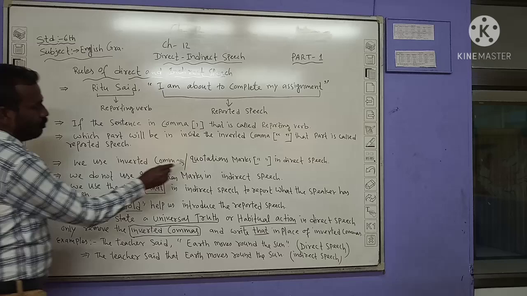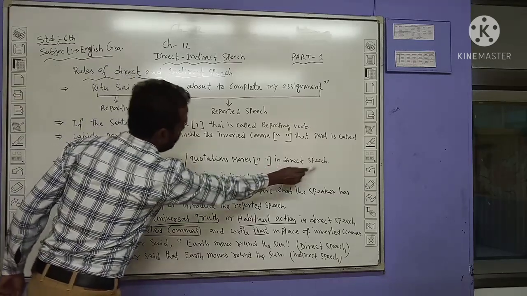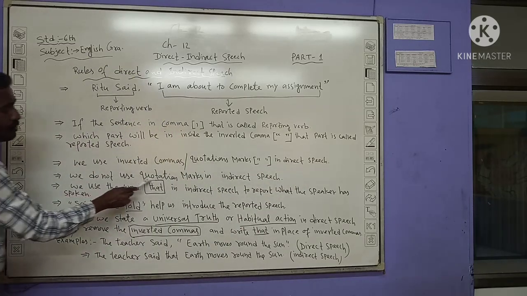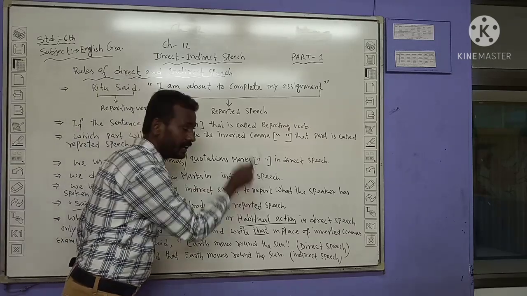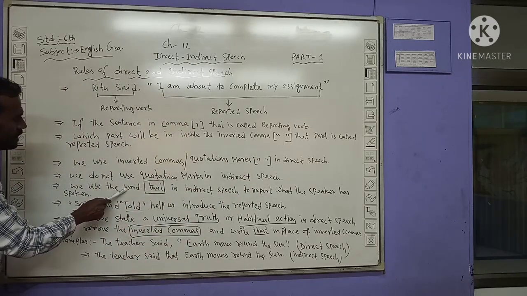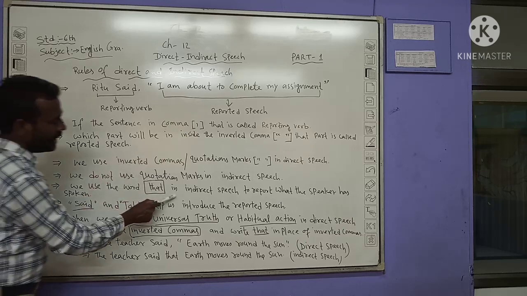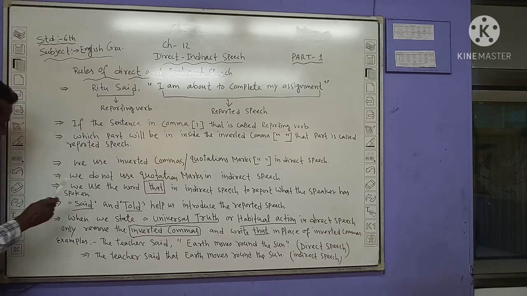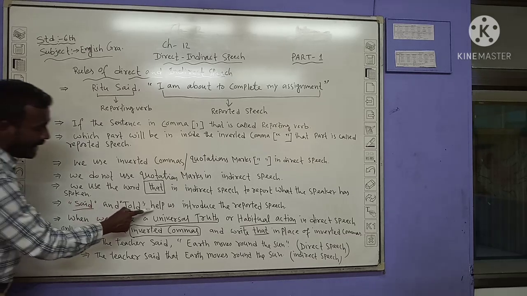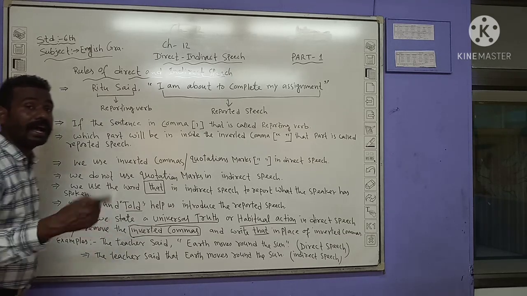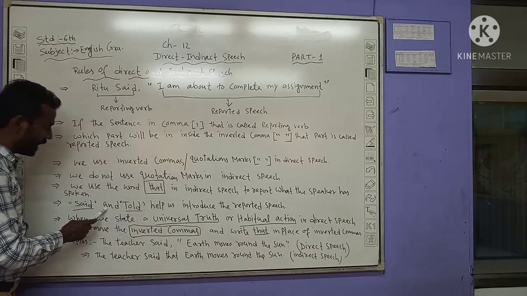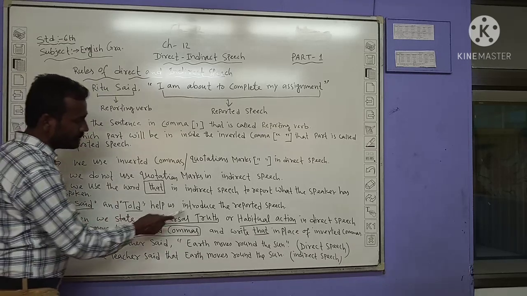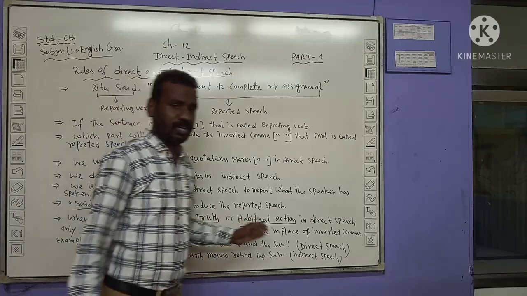Now, we use inverted commas and quotation marks in direct speech. We do not use quotation marks in indirect speech. We use the word that in indirect speech to report what the speaker has spoken. Look here. Inverted comma inside said. Said and told help us. Said and told क्या help करते हैं? That is so. Said and told help us introduce the reported speech.